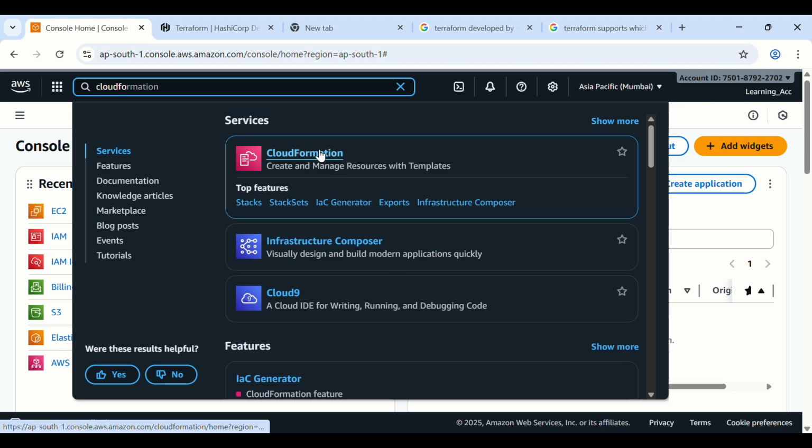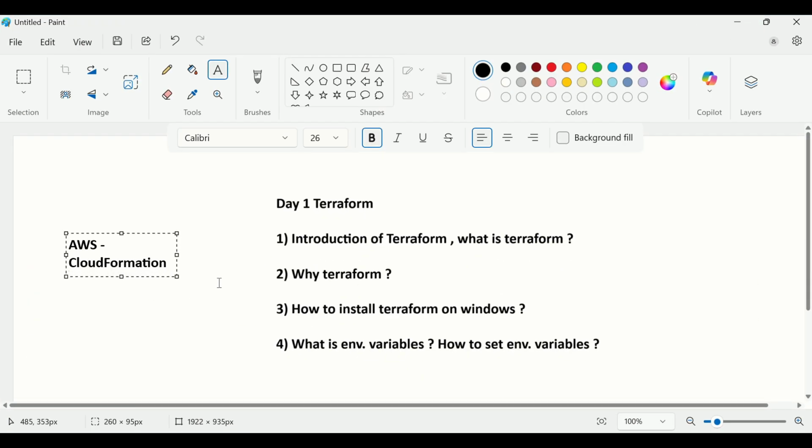So there are other tools as well like CloudFormation. In the case of Azure there is ARM, and Bicep as well.